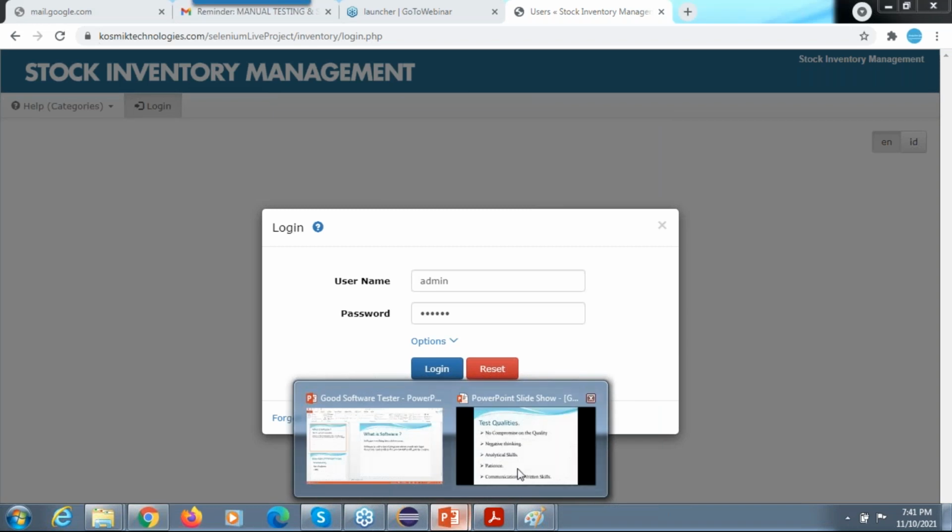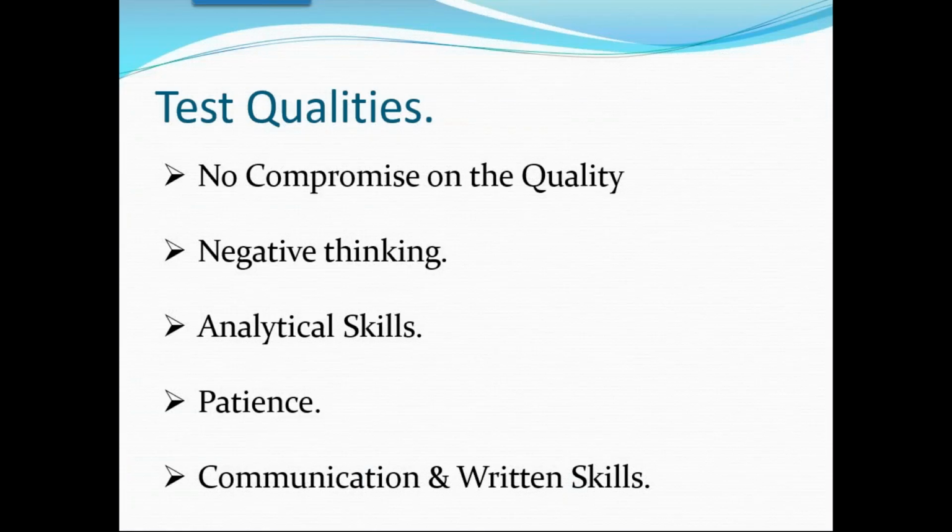These are very, very important. And analytical skills, what are analytical skills? It is thinking. You cannot do it blindly. You just analyze the things: what is happening after login, what page comes, what module it is. You need to analyze. And I told you, right, patience is very, very important. While you are doing testing, you require a lot of patience.